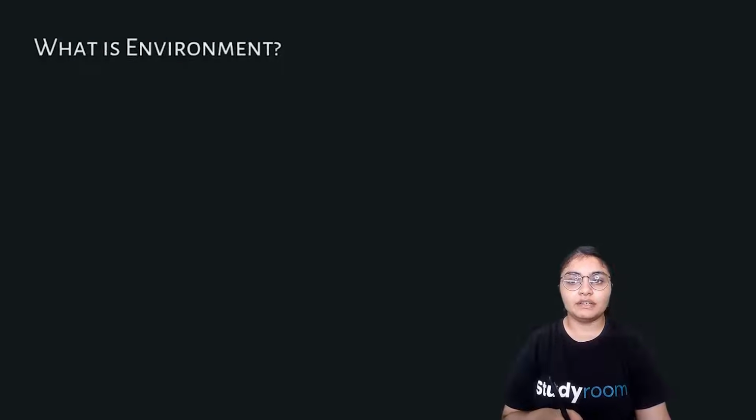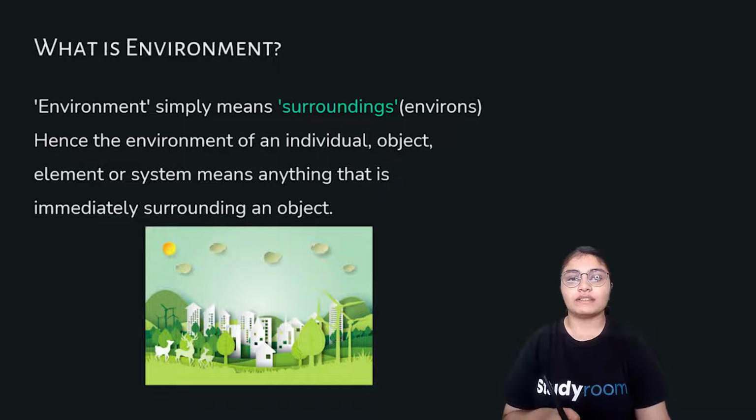What is environment? Environment simply means surroundings. As we talked about, the surroundings of the organism actually refers to the environment. Hence, the environment of an individual object, element, or system means anything that is immediately surrounding the object. Anything that is there in your surroundings, any tree or any house or anything as such, everything is environment. So the organism is surrounded by nature and hence the surroundings are known as environment.